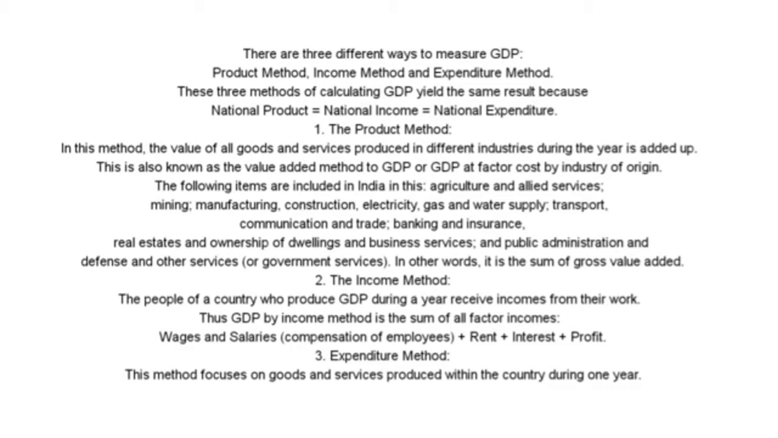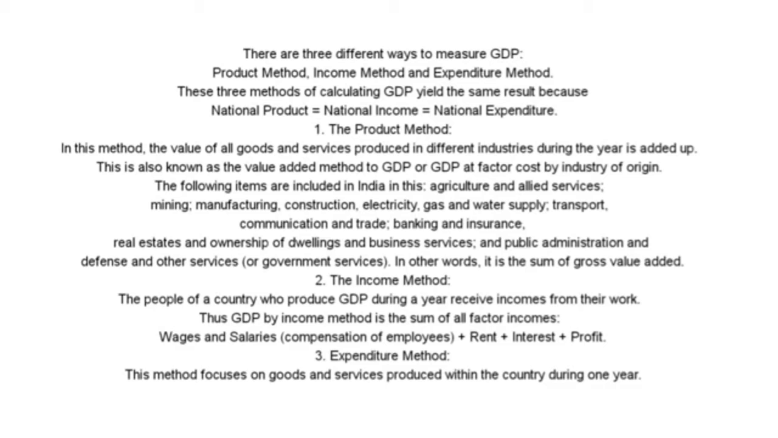Second, the income method. The people of a country who produce GDP during a year receive incomes from their work. Thus, GDP by income method is the sum of all factor incomes: wages and salaries, compensation of employees, plus rent, plus interest, plus profit.